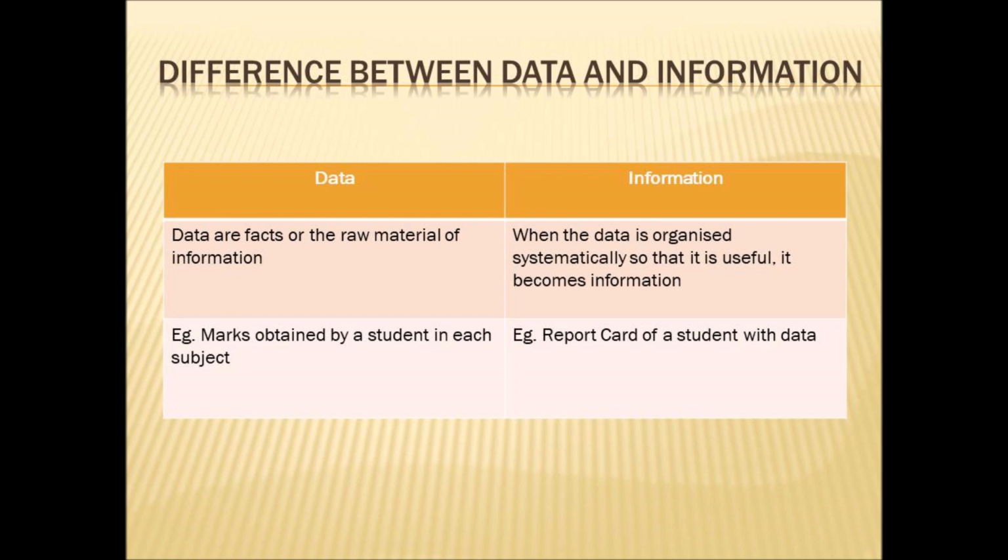For example, marks obtained by a student in each subject is data. If 88 is the marks obtained by a student in maths, then 88 is a data. And report card of a student with data, the collection of all the marks in the report card of a student, this is called information. Already I told, set of data or group of data, collection of data is called information. So in a report card we will be having a collection of marks. So this becomes an information.